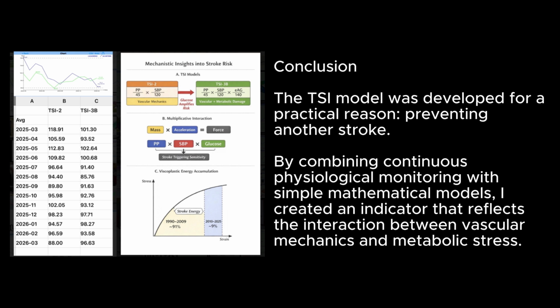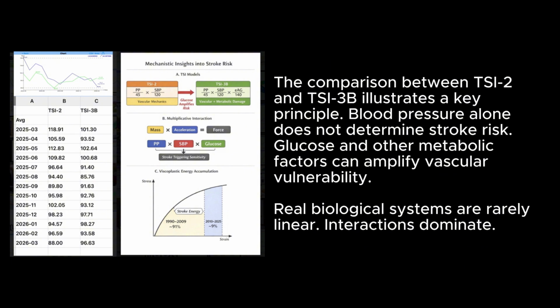Conclusion: the TSI model was developed for a practical reason, preventing another stroke. By combining continuous physiological monitoring with simple mathematical models, I created an indicator that reflects the interaction between vascular mechanics and metabolic stress. The comparison between TSI2 and TSI3b illustrates a key principle. Blood pressure alone does not determine stroke risk. Glucose and other metabolic factors can amplify vascular vulnerability.